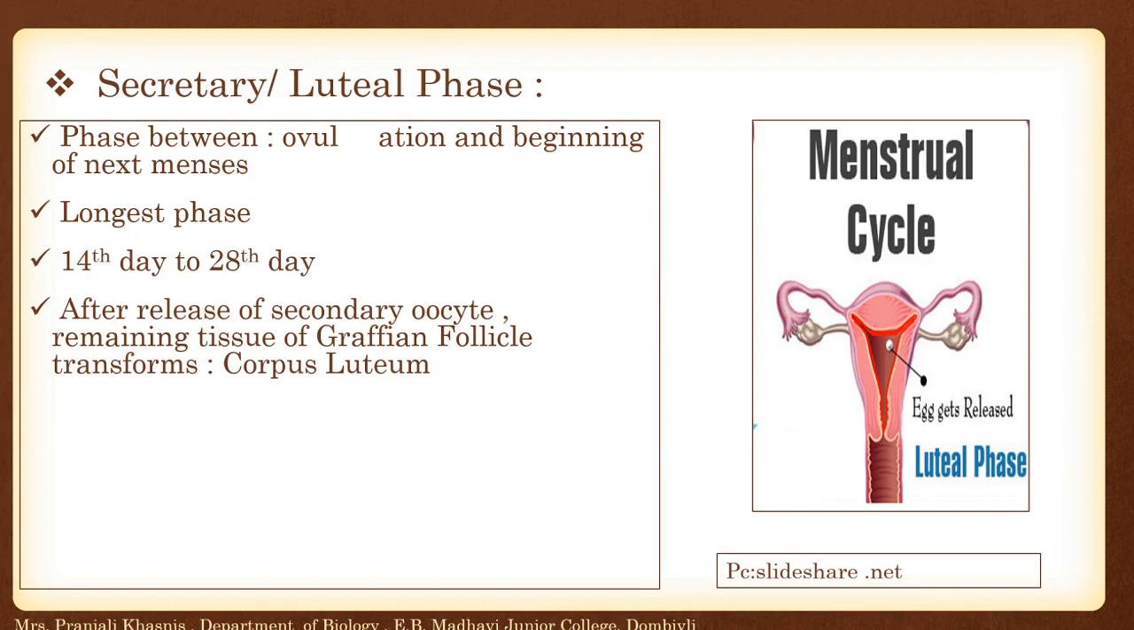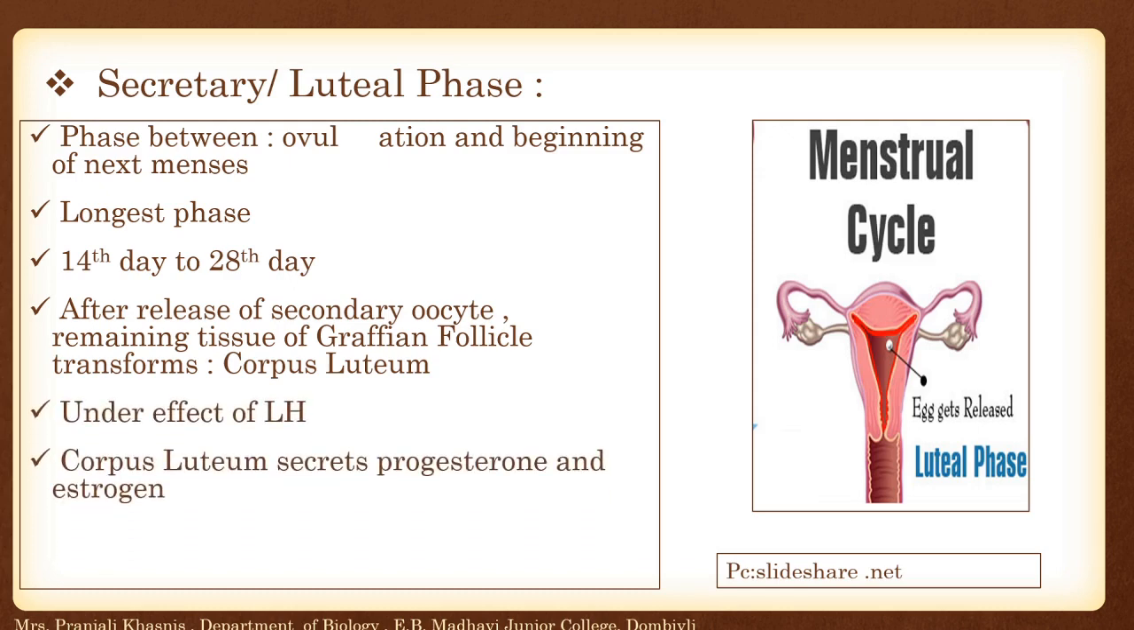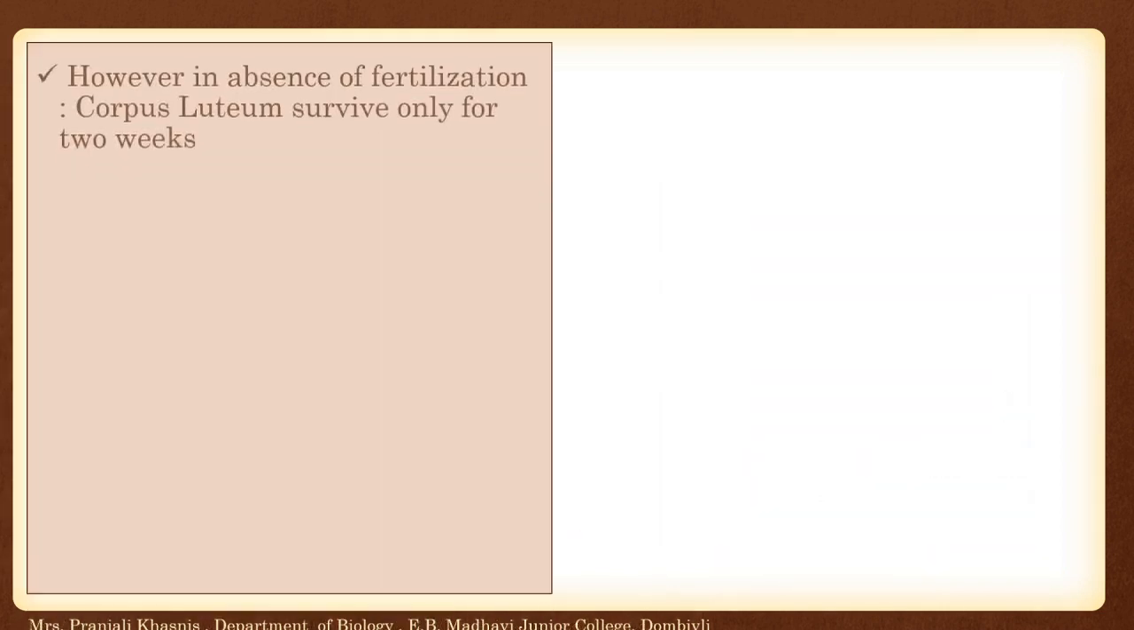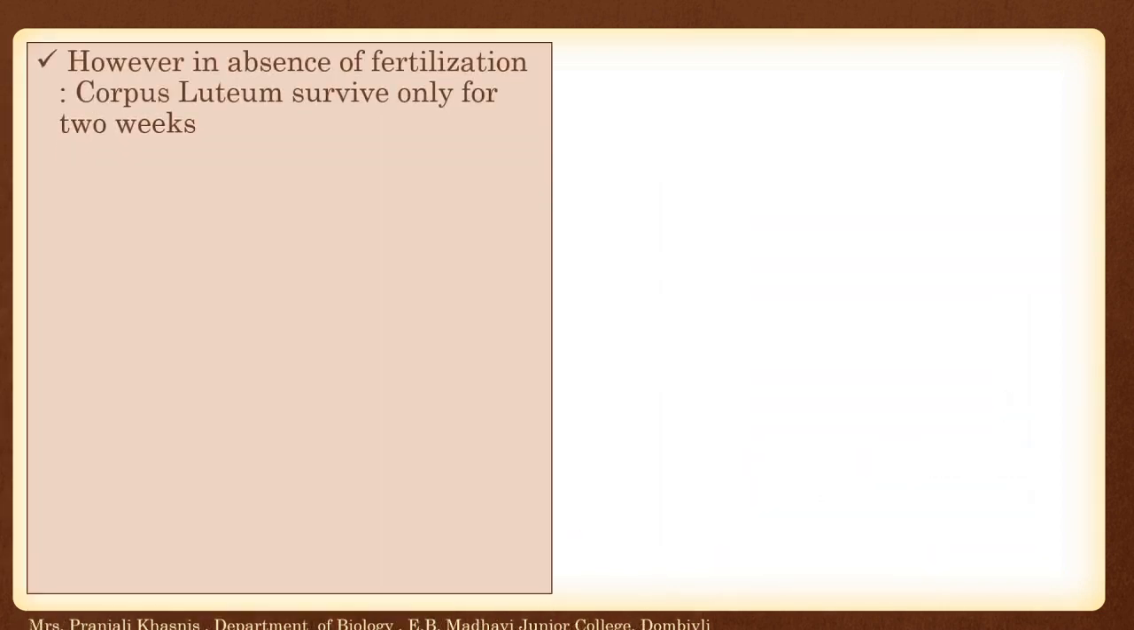It's the longest phase, around 14th to 28th day. After release of the secondary oocyte, some remaining tissue of the Graafian follicle transforms into the corpus luteum under the effect of LH. The corpus luteum secretes progesterone and estrogen. The ovulated egg may get fertilized within 24 hours, or if not, it will just wash off.